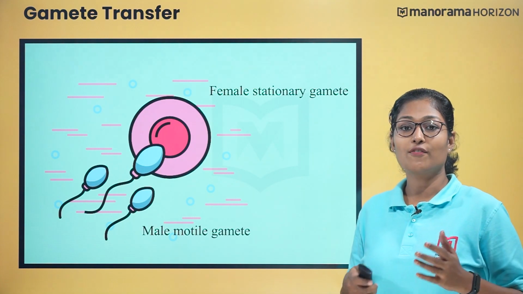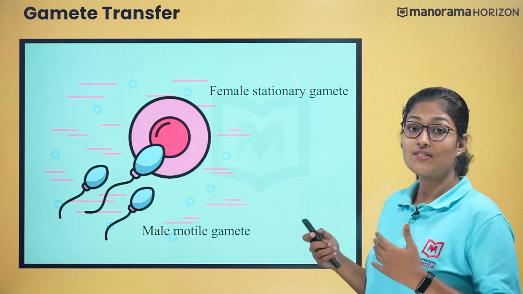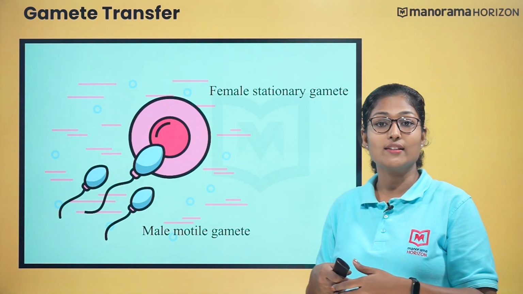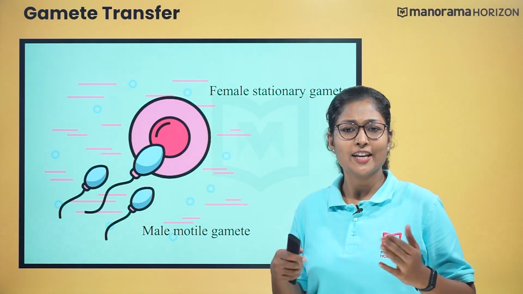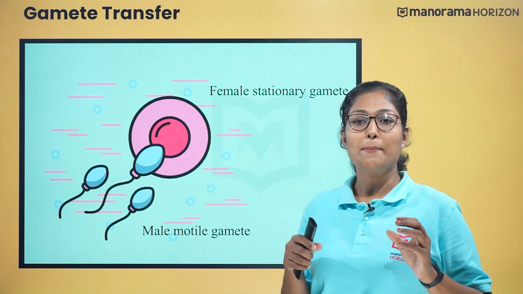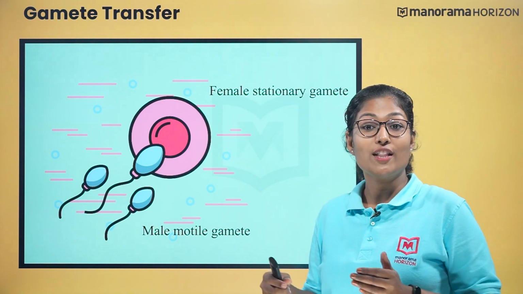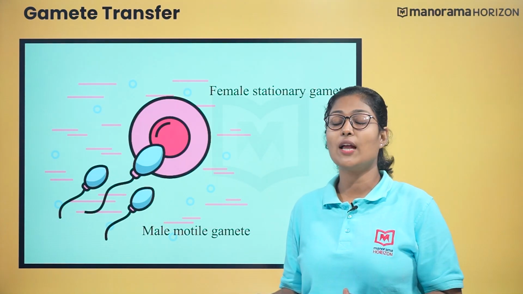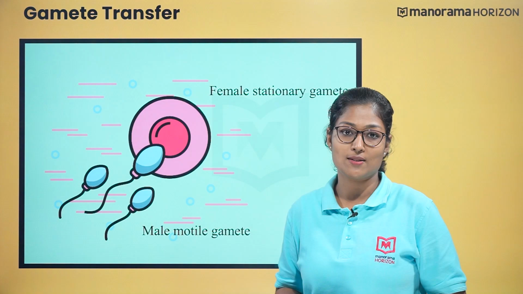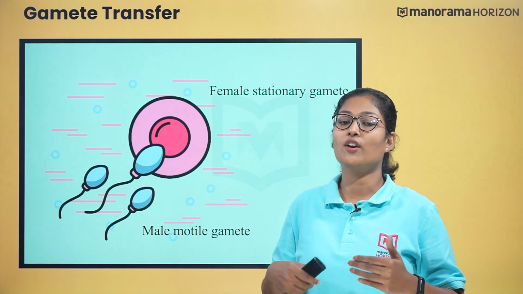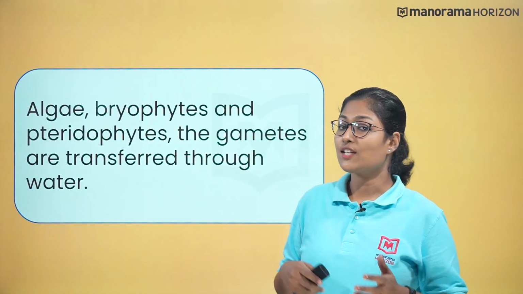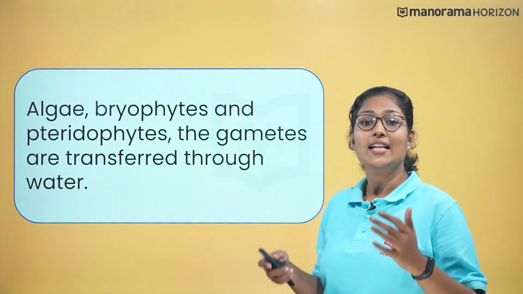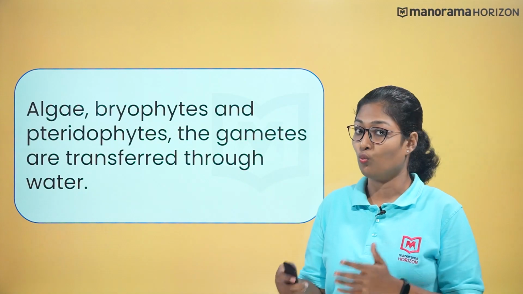The next process after gametogenesis is gamete transfer. Male and female gametes need to be brought together to facilitate fertilization. Here, in most cases, the male gamete is motile while the female gamete is not. So, there are different techniques developed by certain levels of organisms. Let us check each one of them. In the case of simple plants like algae, bryophytes and pteridophytes, the gametes are transferred through water.